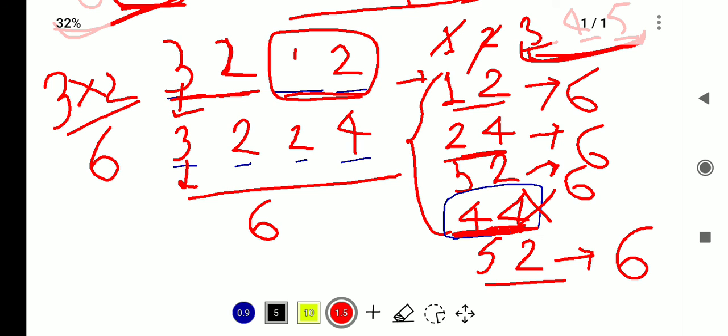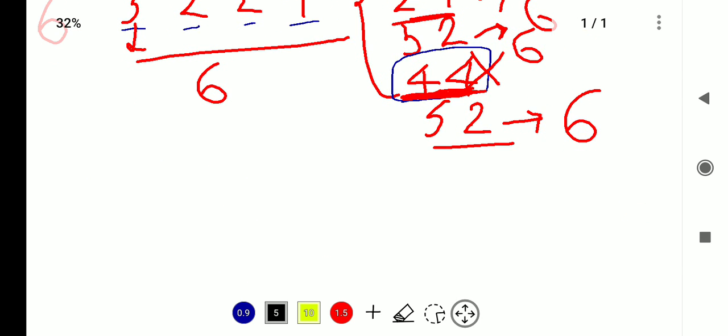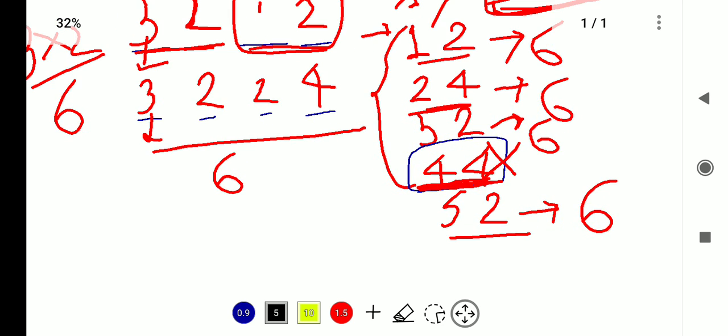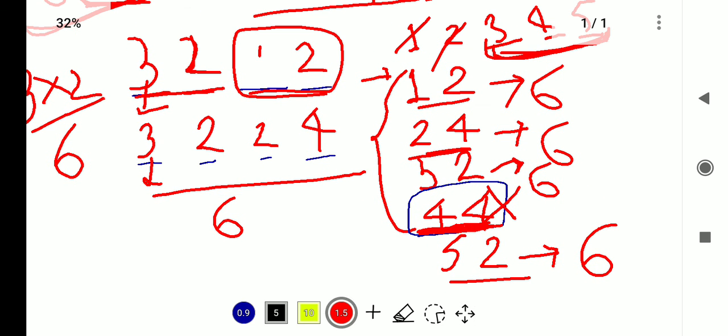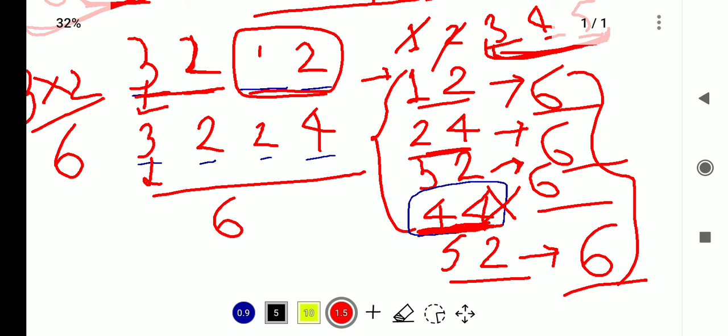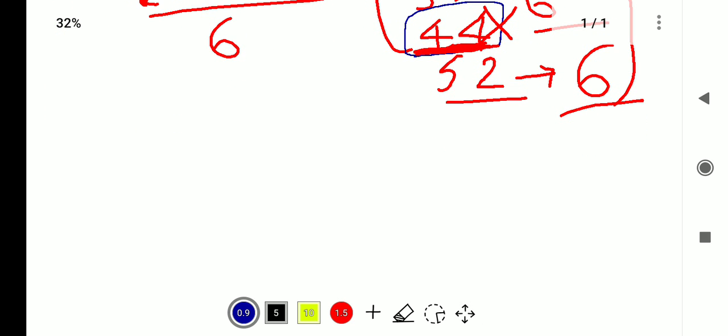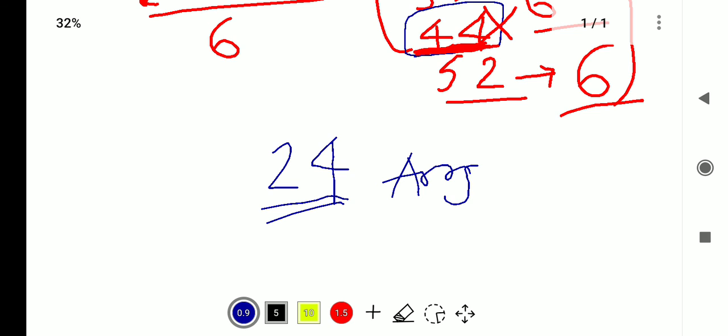So the numbers that can be formed when it is divisible by 4 and also not repeated, we will add all these values. 6 plus 6 plus 6 plus 6 means 4 times 6. So what will our answer be? 4 times 6, that is 24. So it is our final answer. Thank you.